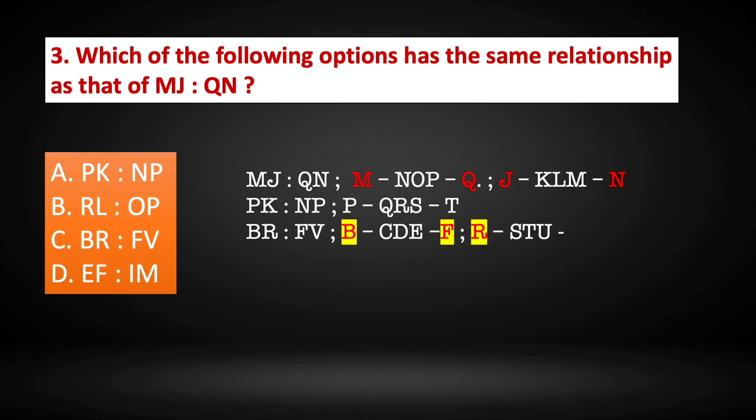When we look at the third option, BR is to FV. After B we have C, D, E and then F, and after R we have S, T, U and then V. So the same relationship as that of MJ is to QN. So the correct answer is option C. BR is to FV has the same relationship as that of MJ is to QN.